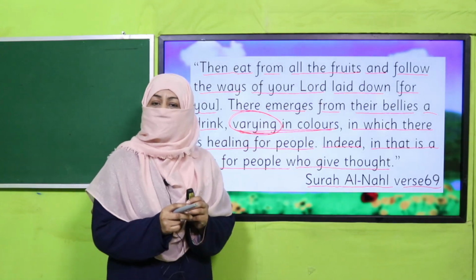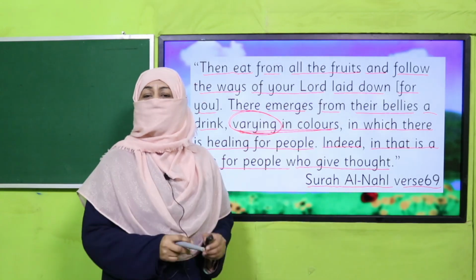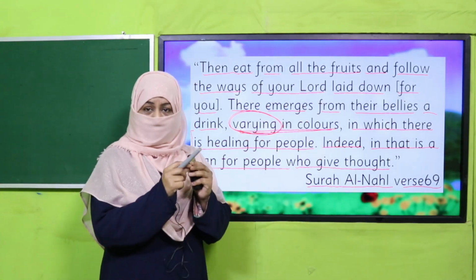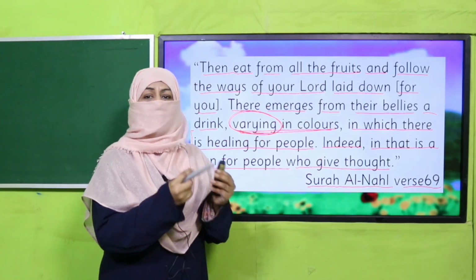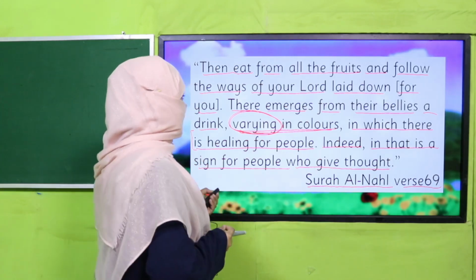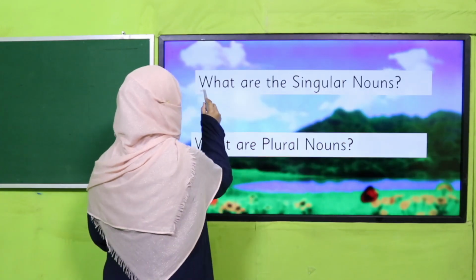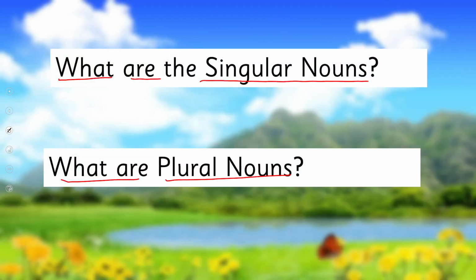So my dear children, here I want you to think that there are a variety of fruits. So fruits, like there are many, and we know when there is something which is more than one, we call it plural. Good. So first you tell me the answers of these questions. What are singular nouns and what are plural nouns? Pause the video, answer these two questions to your teacher, and then quickly come back.